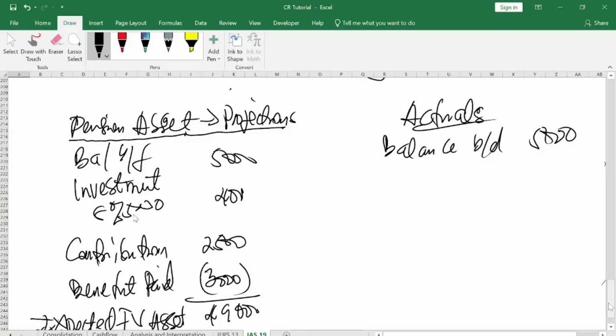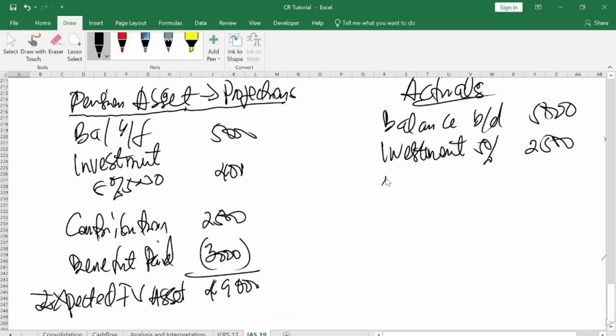Within the period, maybe an economic downturn or something happened, so we couldn't get 8%. We got 5%. So we calculate 5% on 5,000, that gives us 250. Every employee is going to get 500, so the contribution will come to 2,500.